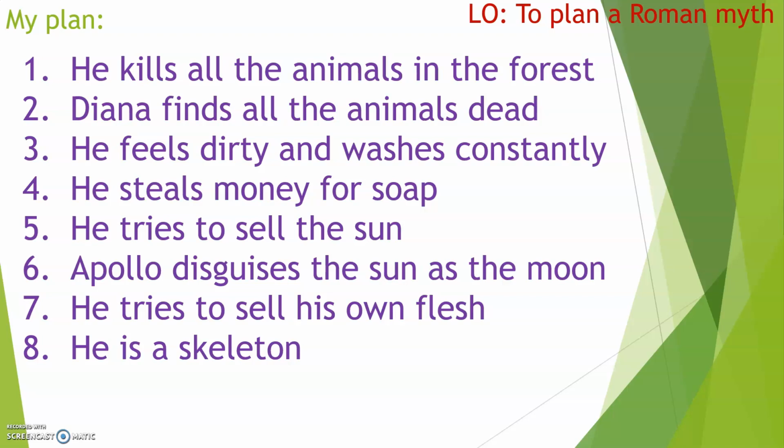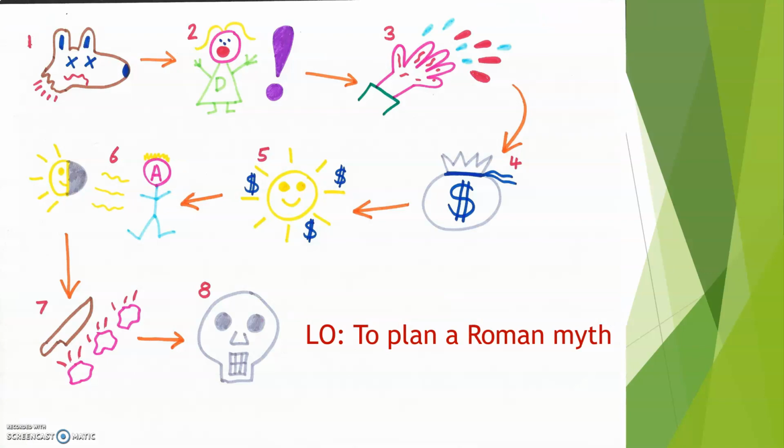So here's my story map, and I know you have missed all of my wonderful drawings, but you can see my sections 1 to 8 here. So section 1, you can see here that all the animals have been killed. In section 2, Diana turns up, and she's absolutely horrified to see all the animals. Section 3, he's trying to wash the blood off his hands, but he cannot get that blood off his hands, off his clothes, off his face.